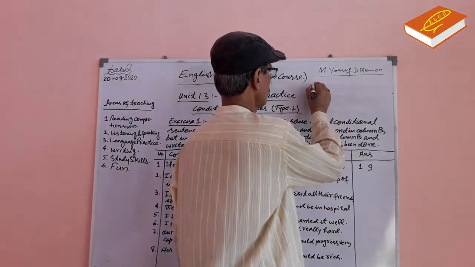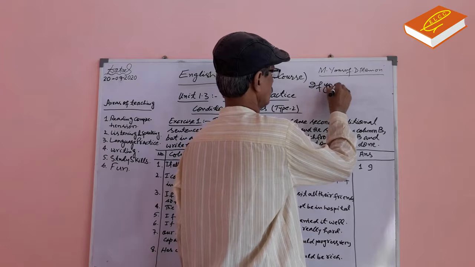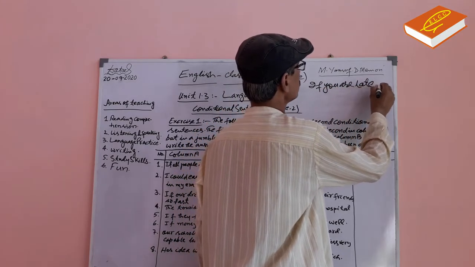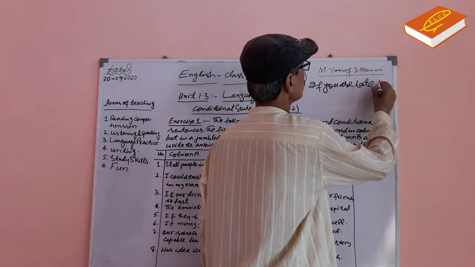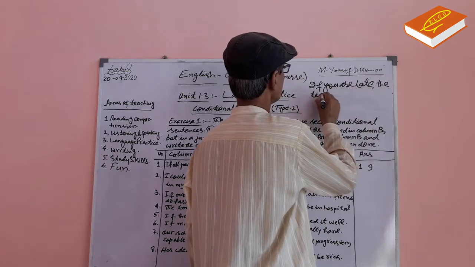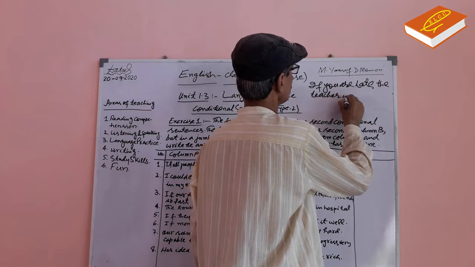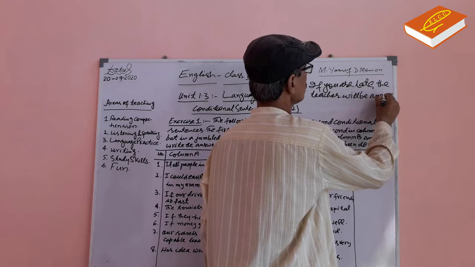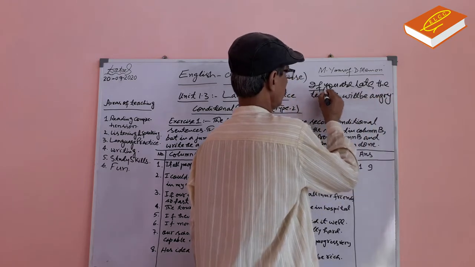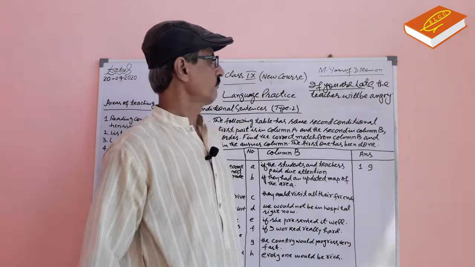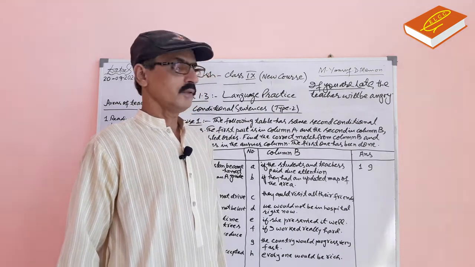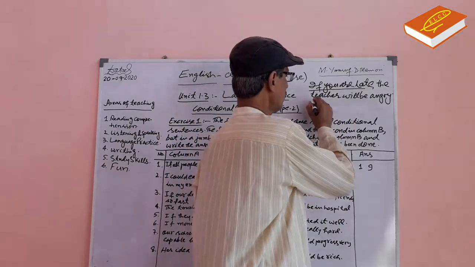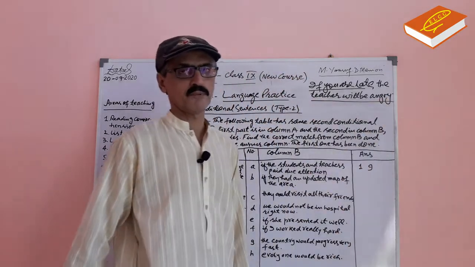If the if clause is in present, the result clause will be in future.